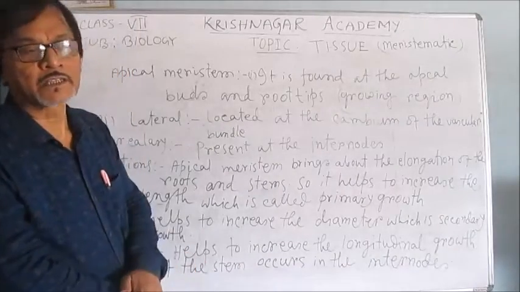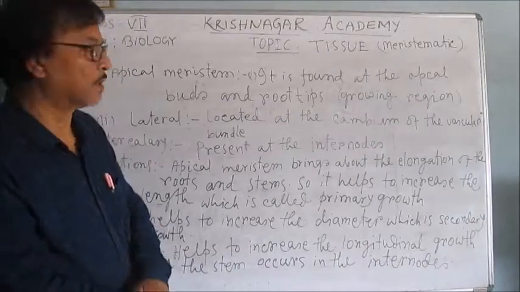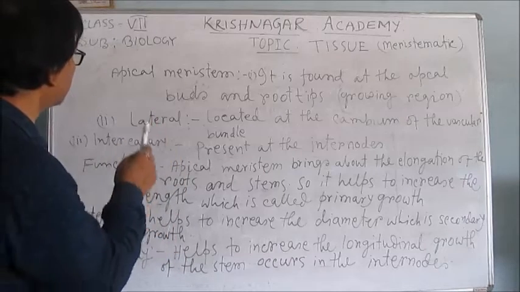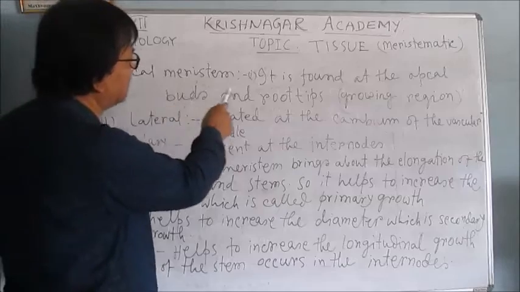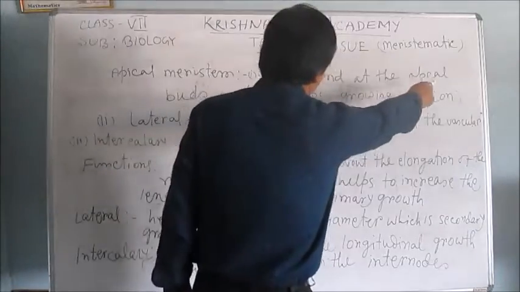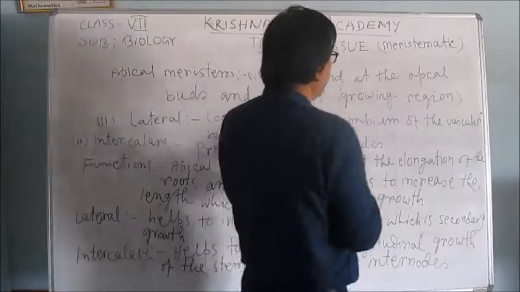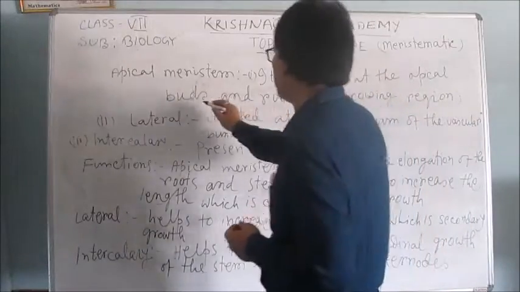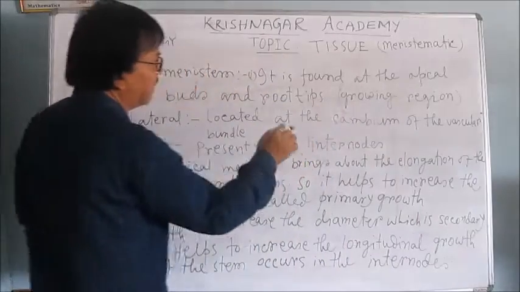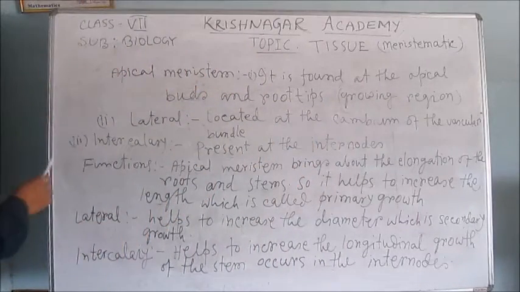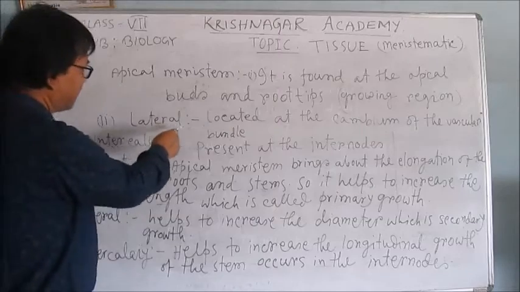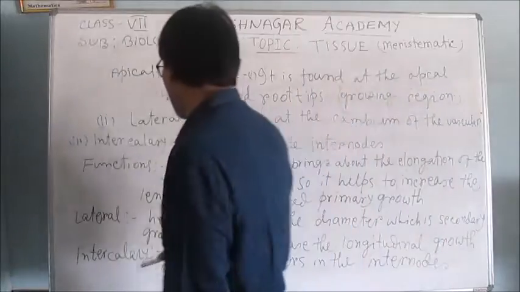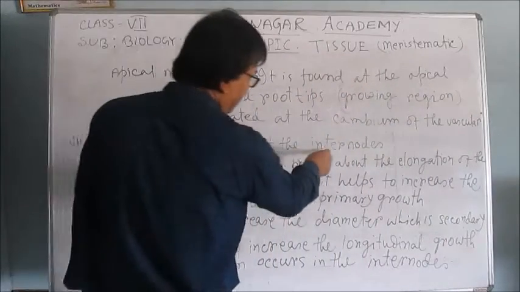Now I shall discuss the functions of the meristematic tissue. But before discussing the function, which I have already told, that is written here. You see, apical meristem is found at the apical buds and root tips. Apical buds and root tips, that is the growing region. It was not written that time. Lateral meristem, you see, is located at the cambium of the vascular bundle, and intercalary is present at the internodes.